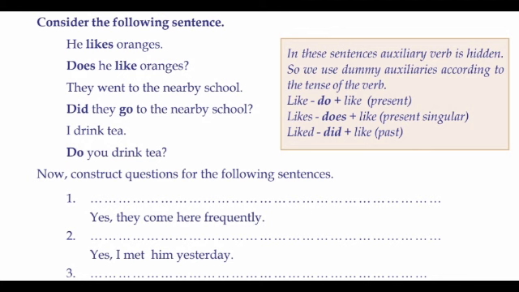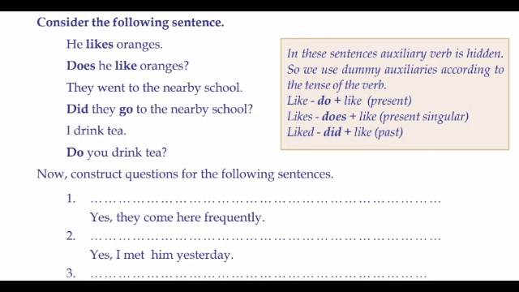If the verb is in first form, it is present tense. If the verb is in past tense, V2 form, the sentence is in past tense. And in present tense, if the subject is singular, we use does, and if the subject is plural, we use do.